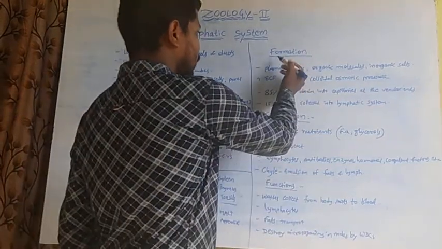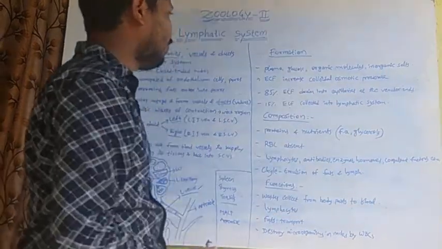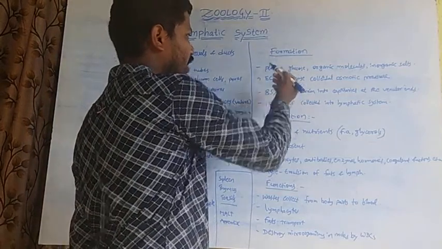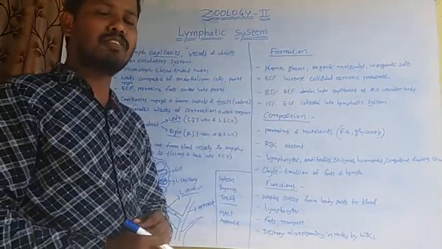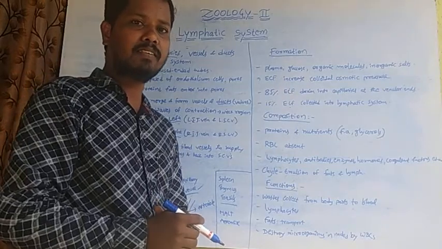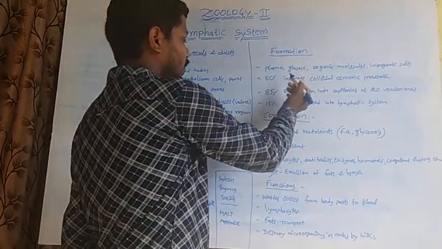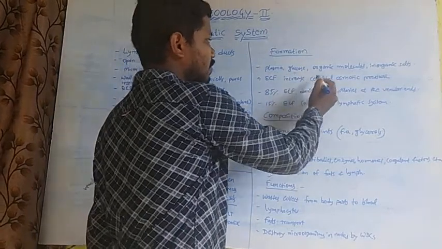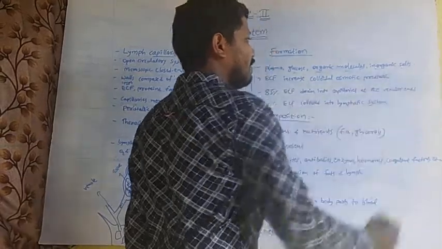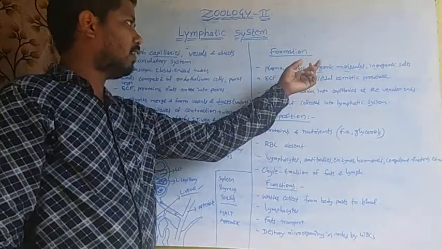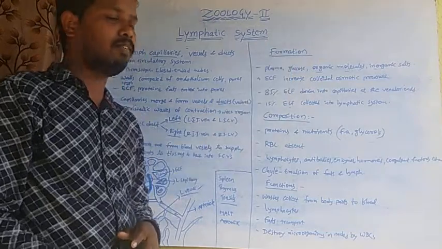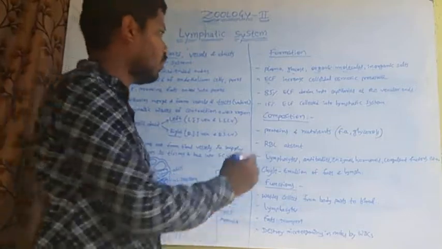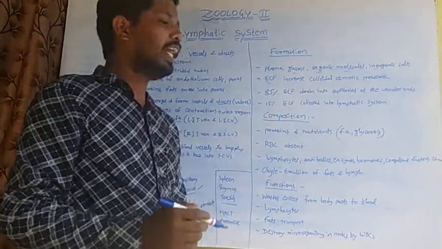Let us see the formation of lymph. Lymph formation is similar to the plasma of blood. Plasma, glucose, organic molecules, inorganic salts, etc. are elements in the formation of lymph. Extracellular fluid which is considered as lymph increases the colloidal osmotic pressure.